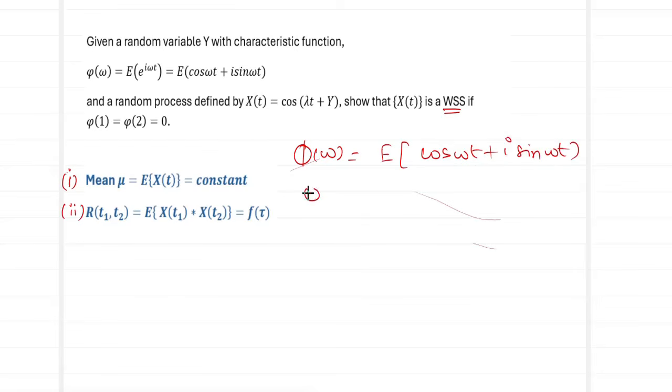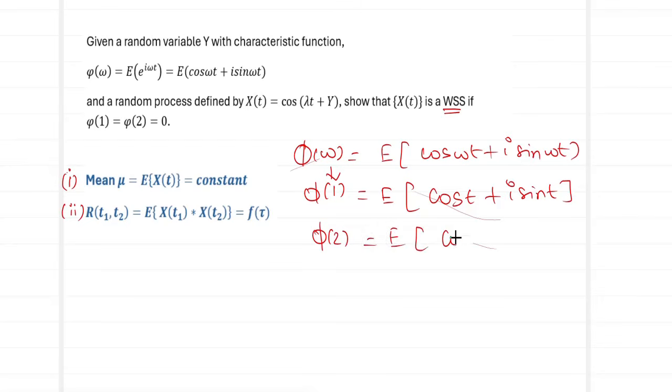So, what will be phi of 1? Wherever we have omega, replace it with 1. So this becomes expected value of cos t plus i sin t. And what is going to be phi of 2? This will be expected value of cos 2t plus i sin 2t.